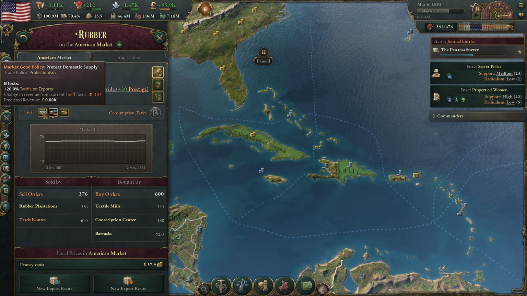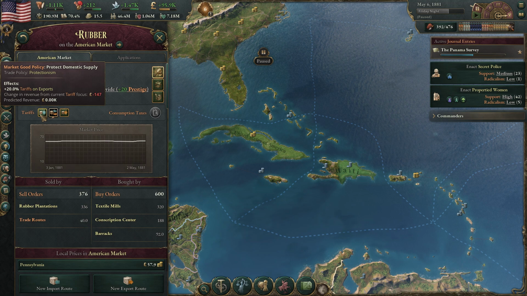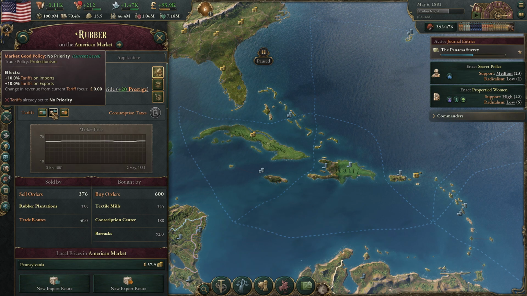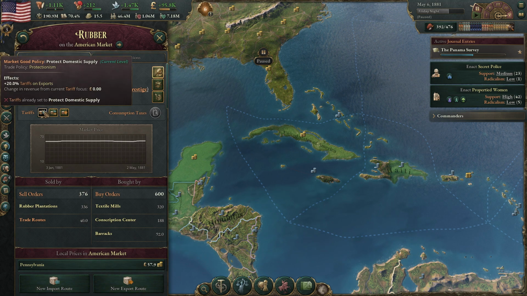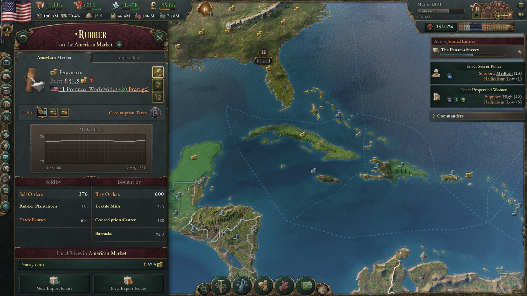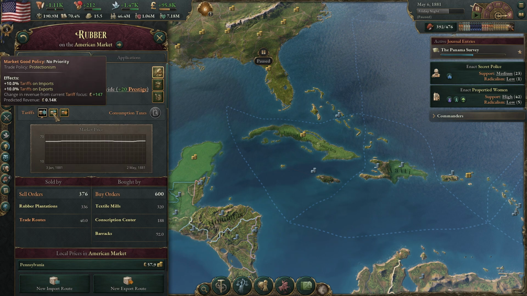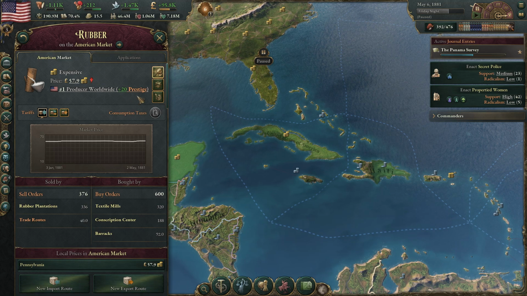So I think that's the way that it's applied. Basically, we're trying to encourage people to import the resource to us by ending the tariffs while discouraging them from exporting it. I saw that in the developer diary as well, so it could have changed. I know for sure that's what the dev diary said, but of course it could have changed. So I think that's the reason why we're losing a little bit of money there. It's not much, but we're going to go ahead and do that, guys, because again, I think rubber is going to be a consistent issue.